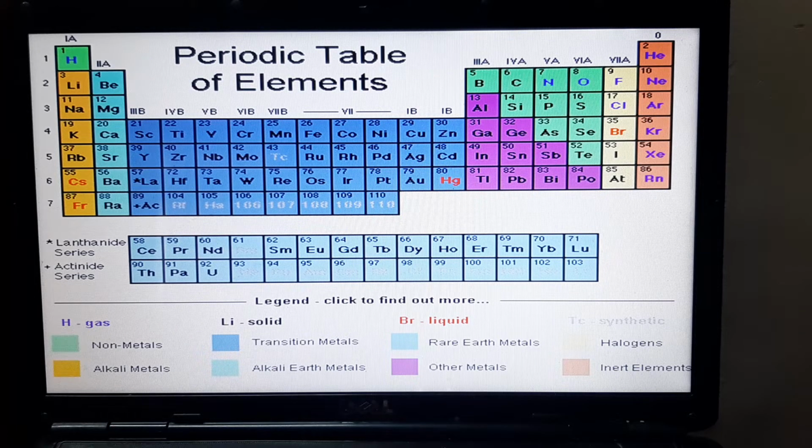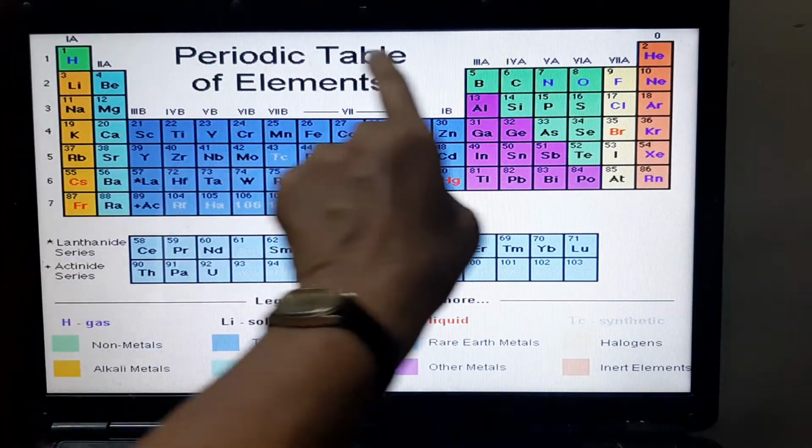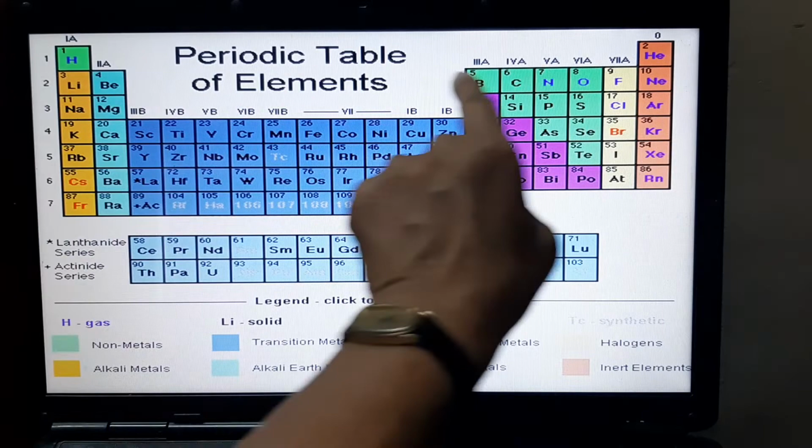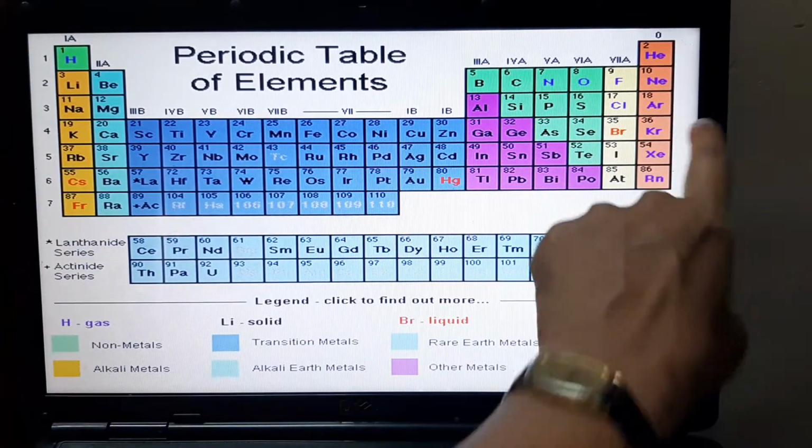Now let us look at the modern periodic table and what we must know about it. We don't need to study the whole table by heart. There's no need. Certain things we need to know about. If you look at the horizontal rows that we have, they are given a name. They are called periods.